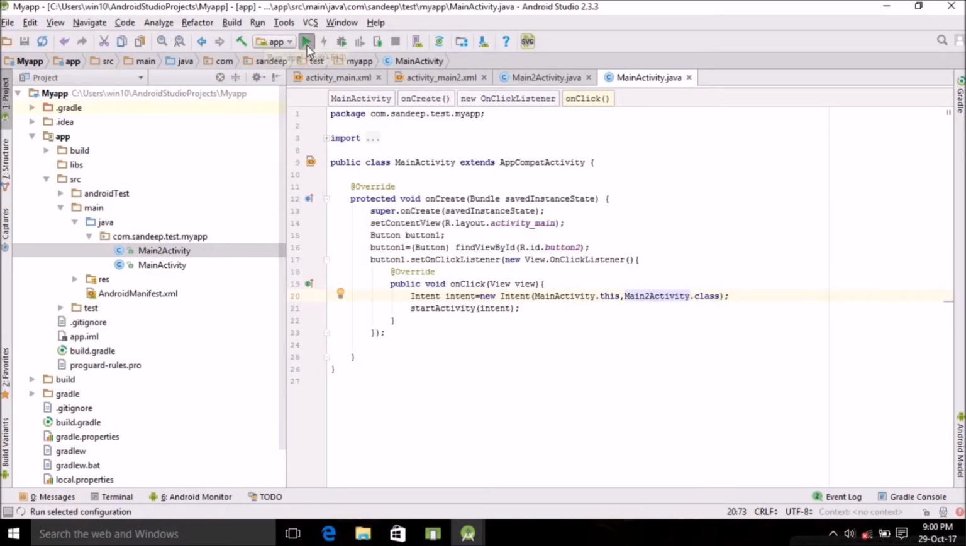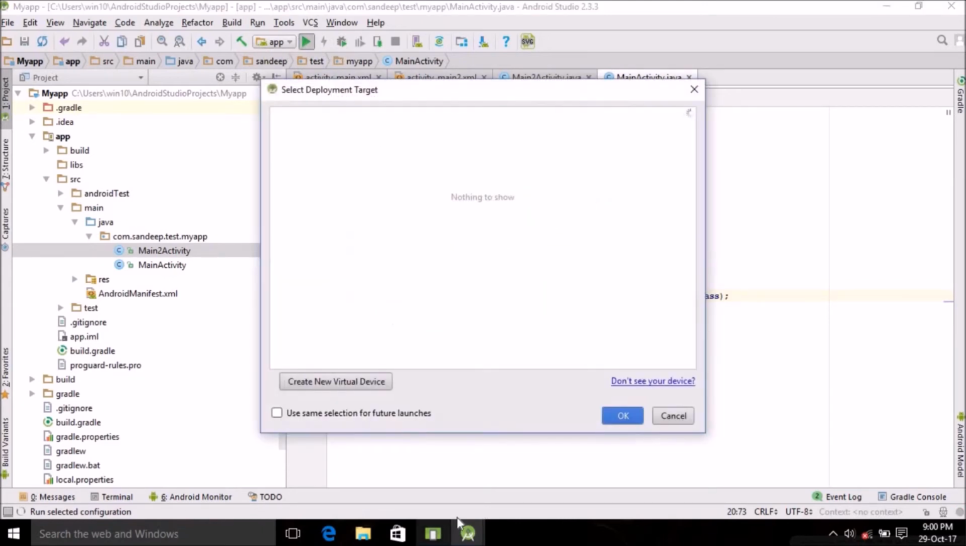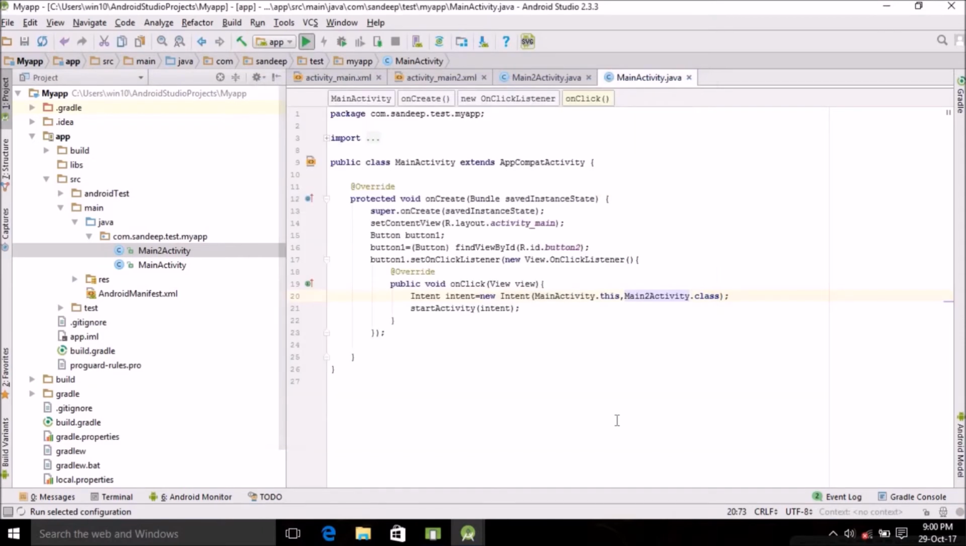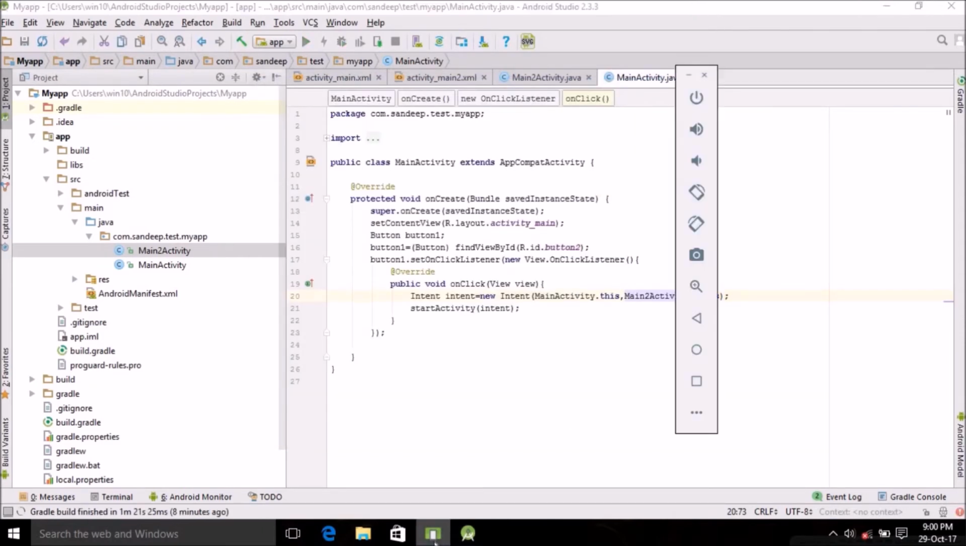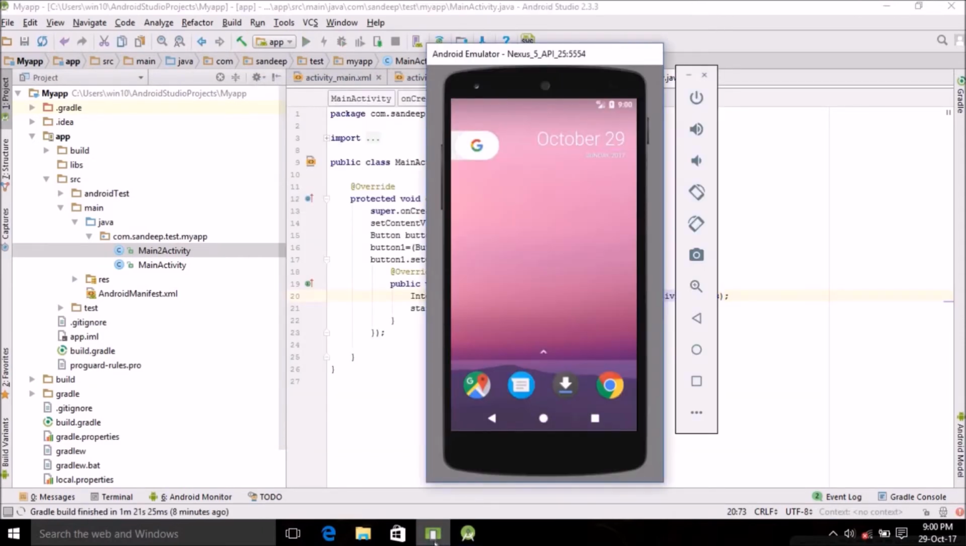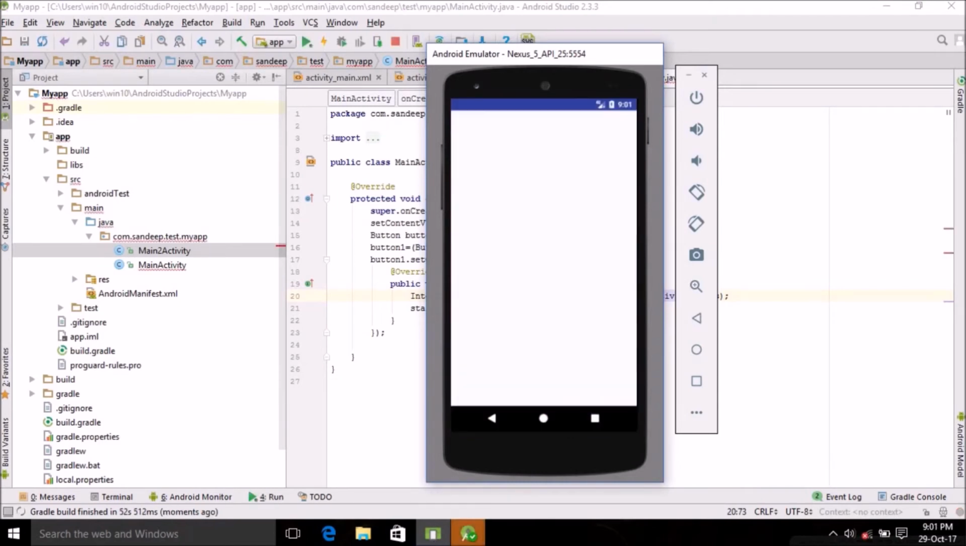So now let's just run and test if it works or not. Click OK. So yeah, this is the first activity, and if you press the button, it goes to the second activity, and when you press the back button, it goes back to the previous activity.